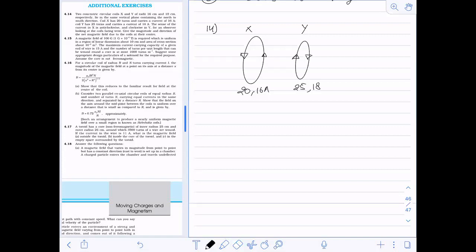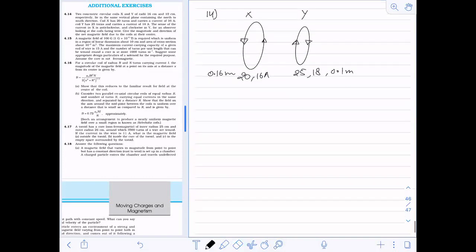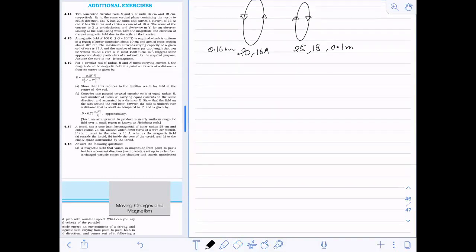Can we calculate the individual magnetic field first? What are the radius values? This is 0.16 meter and this is 0.1 meter. So the individual magnetic fields for X and Y we have to calculate.